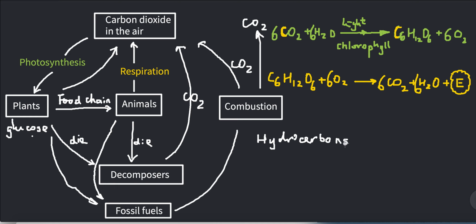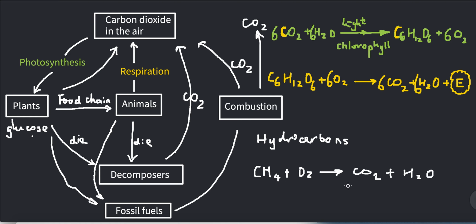They are mainly carbon and hydrogen atoms only. For instance, if we burn methane gas, the simplest molecule of hydrocarbons, CH4, in the air, we will produce CO2 and H2O.